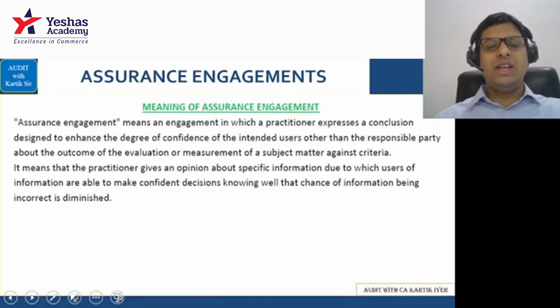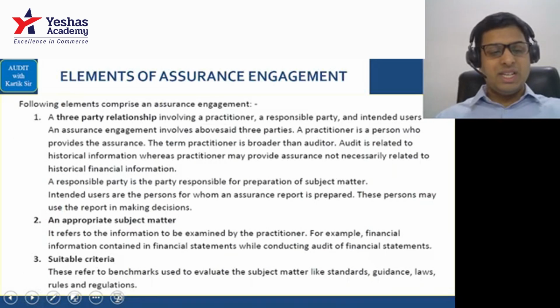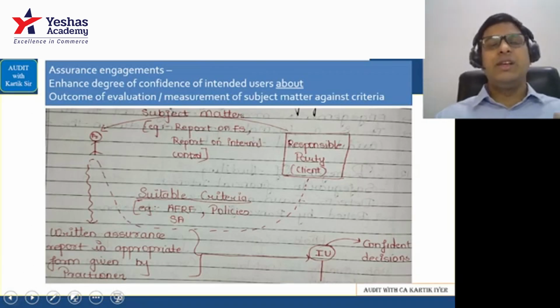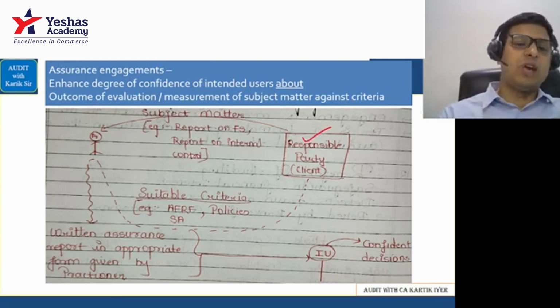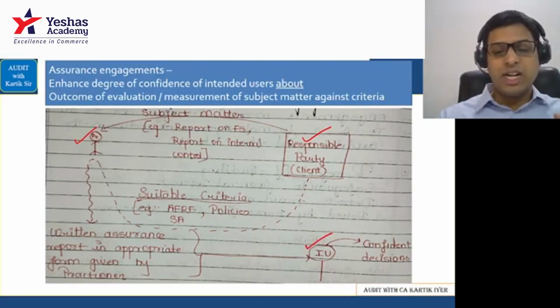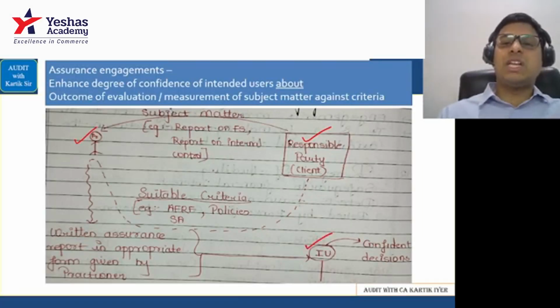Now we are doing something called assurance engagement. In this, I'll first explain. An assurance engagement is basically an arrangement in which there are three parties involved. The first is called the responsible party, the second is called the practitioner, and the third is called the intended user.